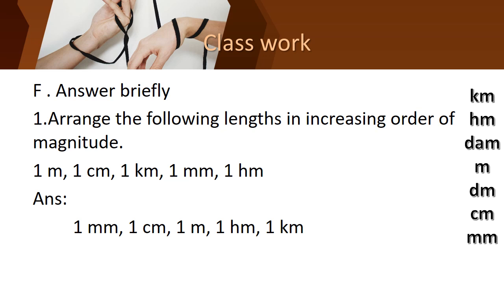And here there is no decimeter, so the next one is 1 meter. There is no decameter, so the next one is 1 hectometer, and then 1 kilometer. Very easy, is it not, children? If you remember the terms, you can easily do it.